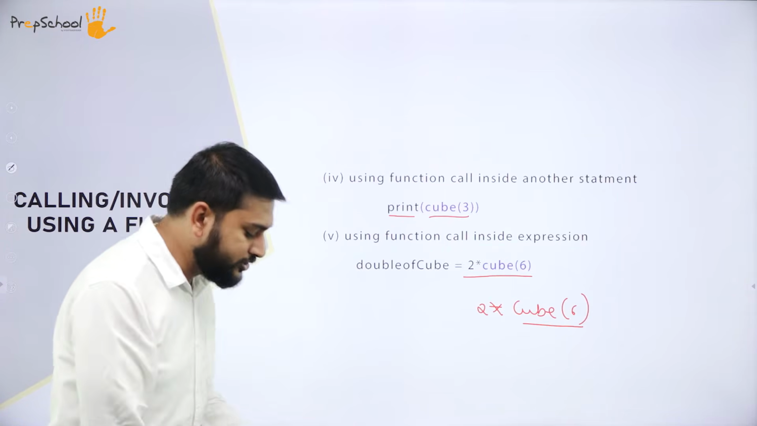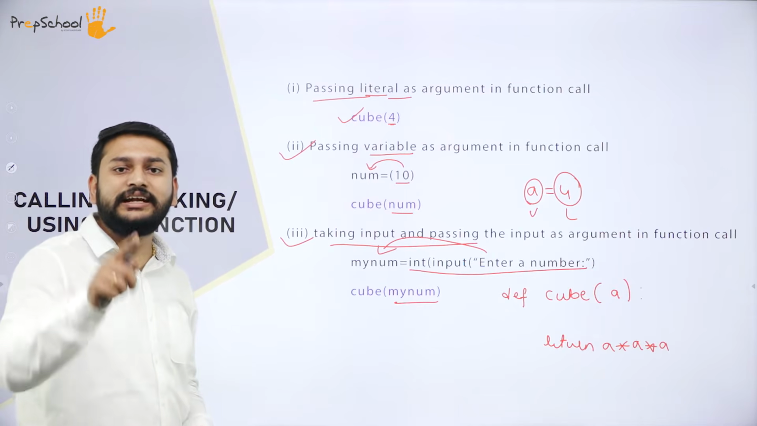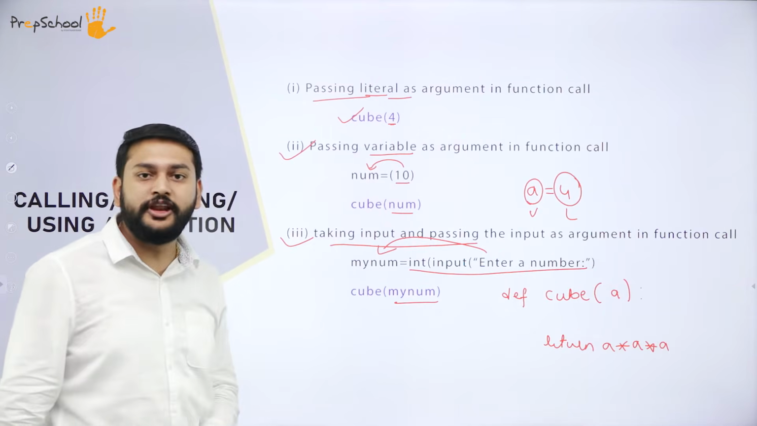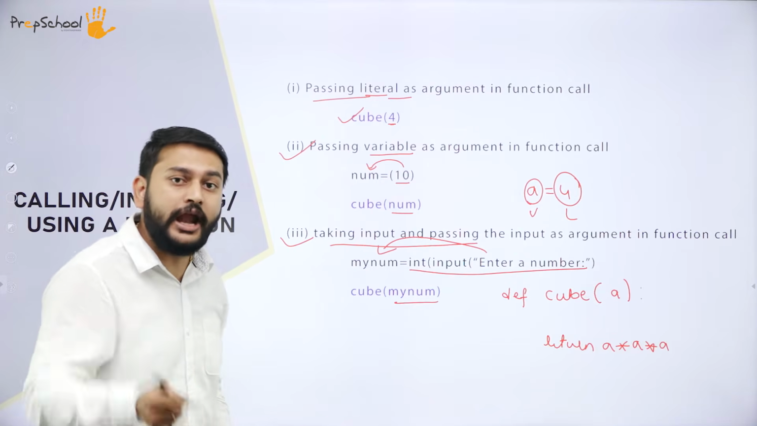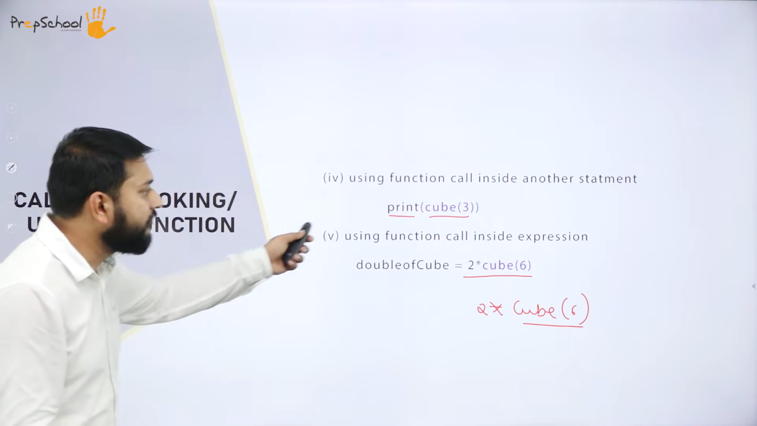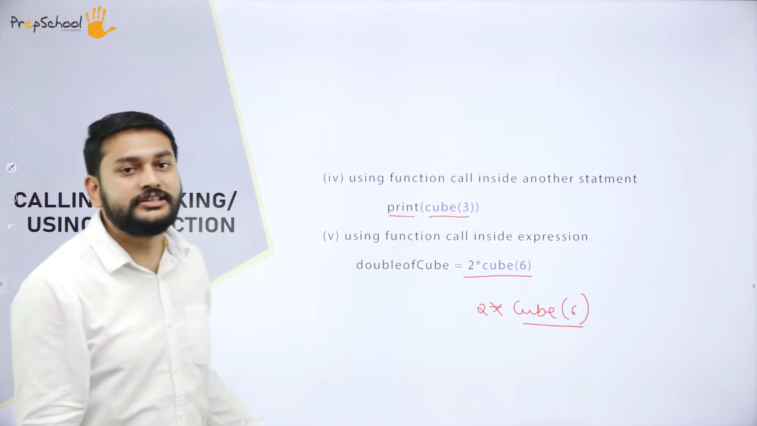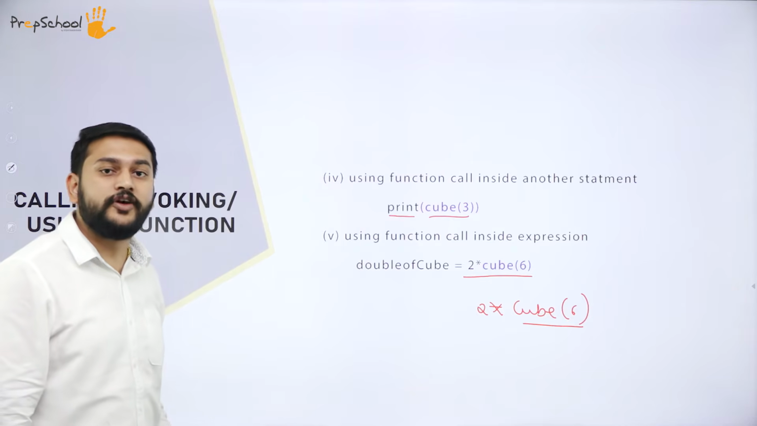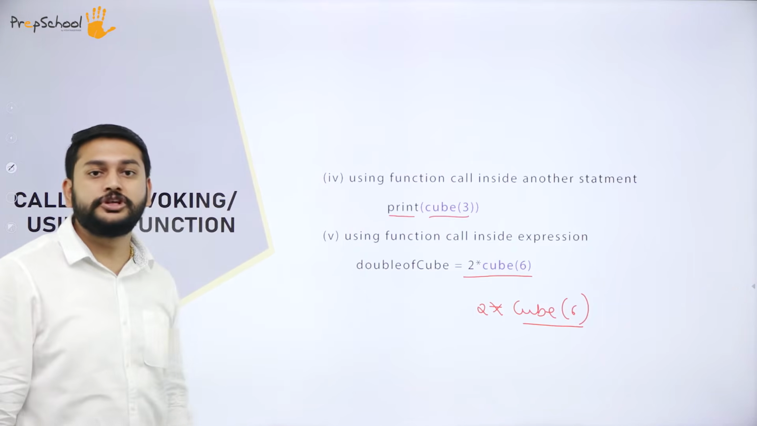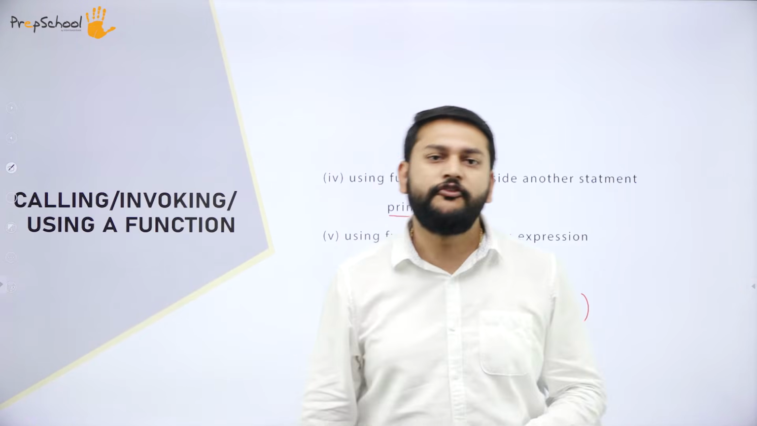So I will just give you the recap. What is the first one that we have? You are passing the literal directly, you're passing the variable, and in the third one you're taking the input from the user and passing that as a variable. And the fourth one, you are calling the function inside the print statement, and you are also calling the function call in the expression, my dear students. These are all the 5 different ways that you can call the functions.